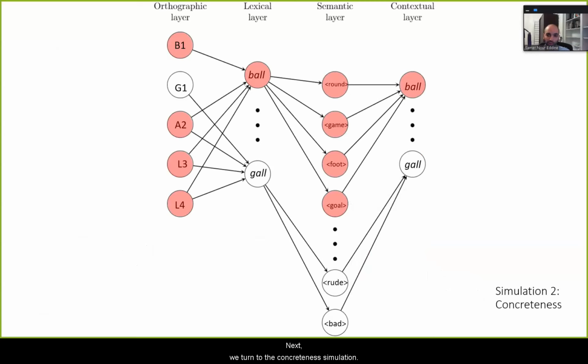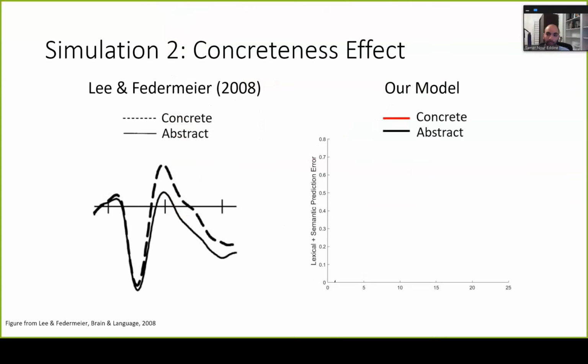Next, we turn to the concreteness simulation. So because concrete words activate a wider set of semantic features, we expect them to elicit more error. And again, this is what we find, which replicates the empirical finding on the left.